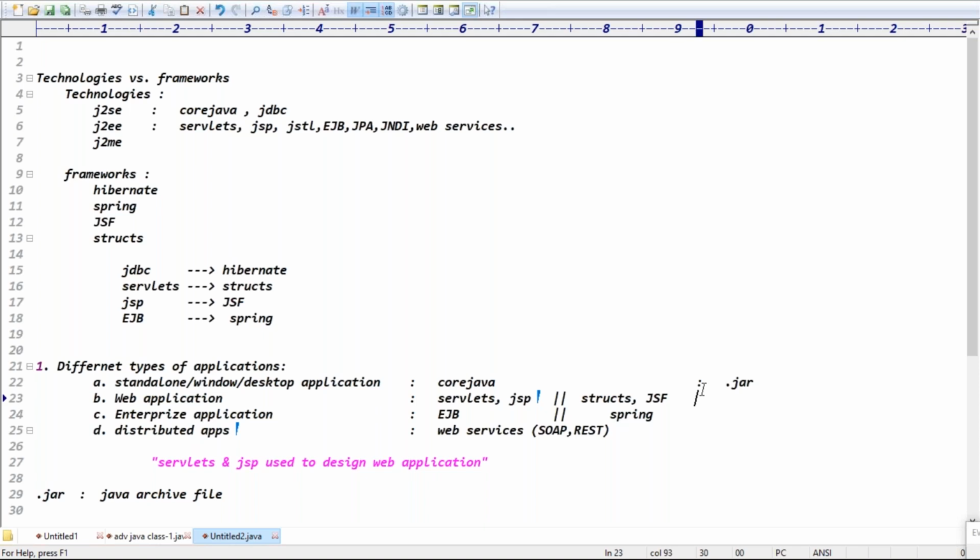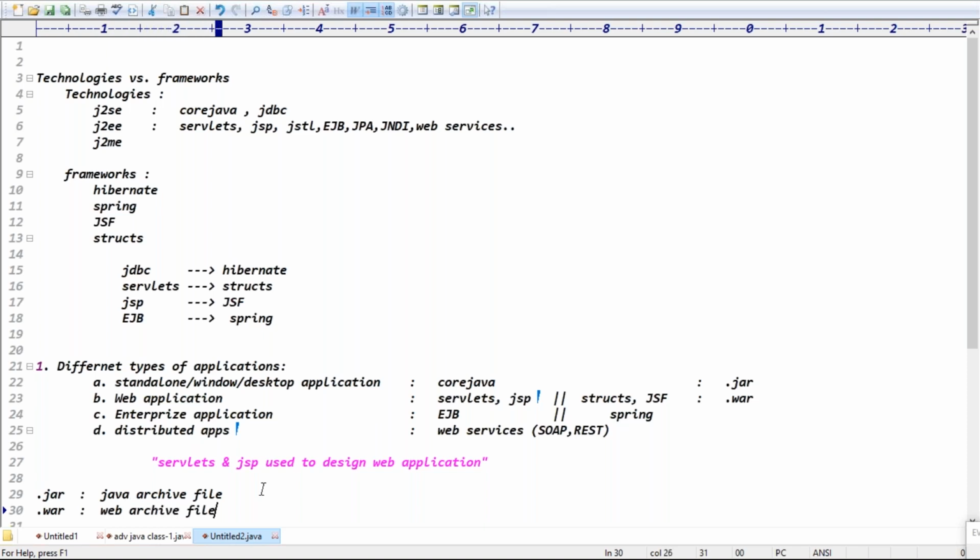Exactly. So in our web applications, guys, we will create the war files, .war files. We will create the war files and we will deploy this war file into servers basically. Some guys are saying jar files, some guys are saying war files, simply understand that. So jar full form is Java archive file. What it contains, I will tell you later. And the war file, in advanced web application, is the extension we will use, .war. What is the full form of war, guys? This is nothing but web archive file.